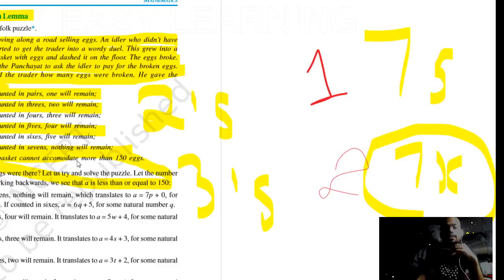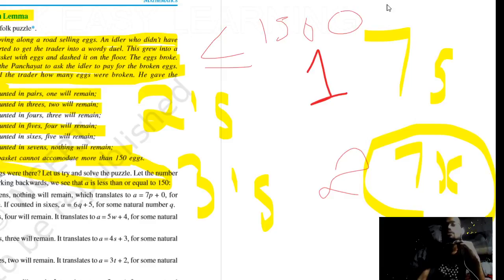So the trader must have eggs less than or equal to 150. This is the first condition: eggs less than or equal to 150. And the number should also be a multiple of 7.